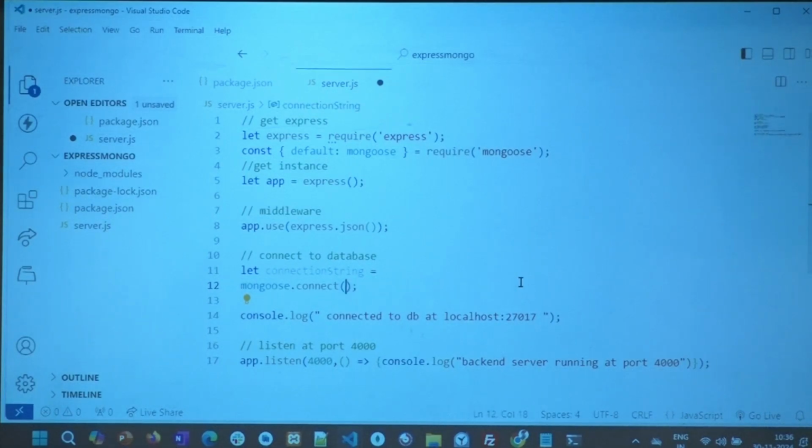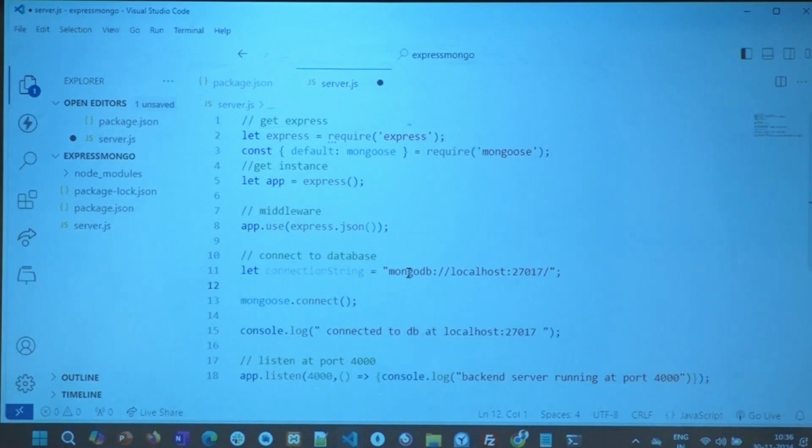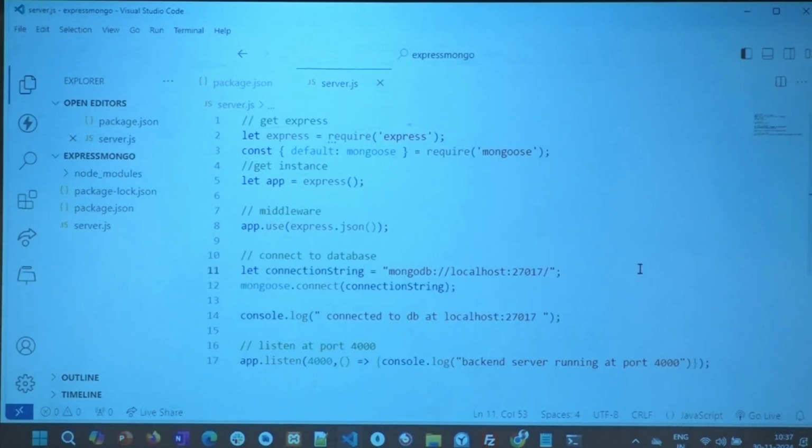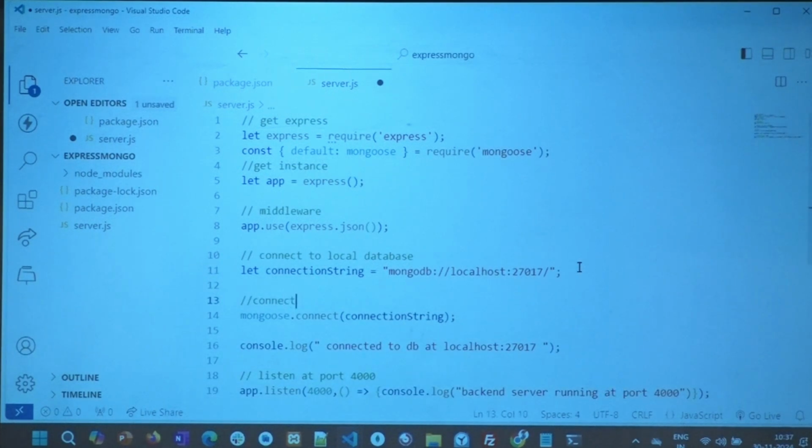Now I'm connecting to the complete server, MongoDB server, but I need to be connecting to the specific database, right? I'll see that too. But for now, to local database, right? Next is I want to connect to remote database. Remote database on Atlas.